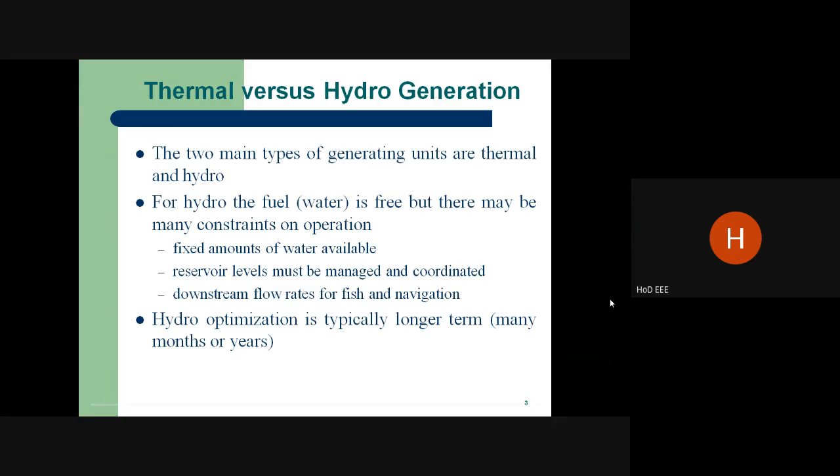The reservoir should be managed and coordinated. It's very, very important. And also the downstream flow, that means the water coming from the major reservoir and dam to the power plant, we also have to monitor. So optimization is very important. We have to keep our water for the long term, and similarly the fossil fuel coal must be kept ready for generating power for the long term, that is, many months or years.